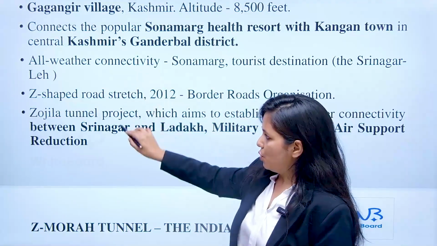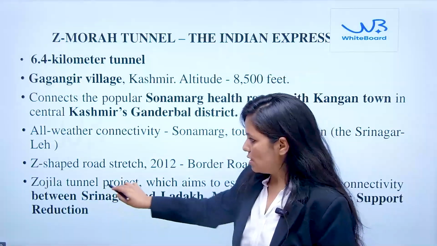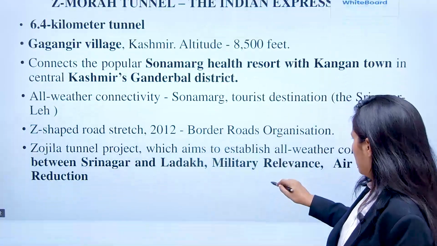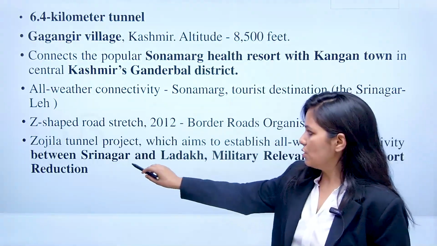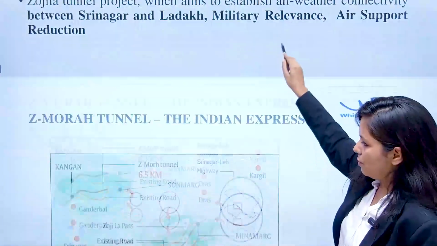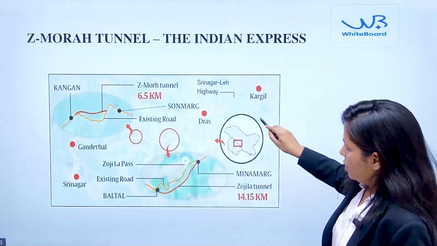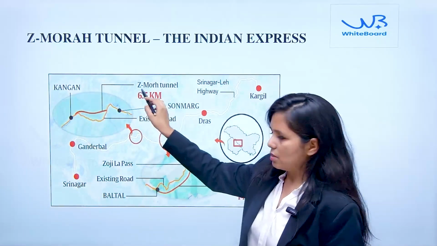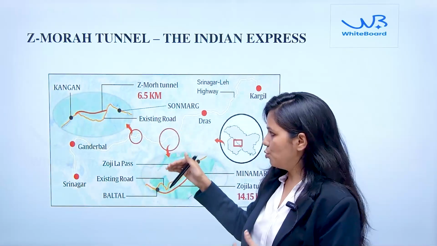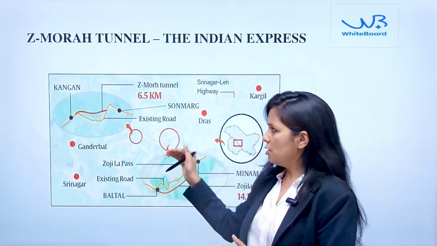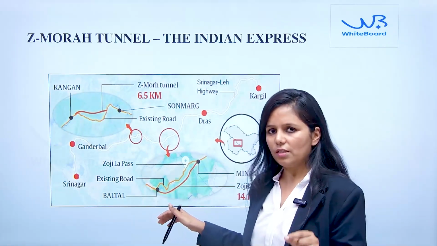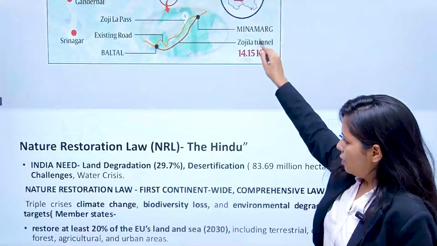This Zojila tunnel project is going to establish connectivity between Srinagar and the Ladakh region. And here Sonamarg is located in this tunnel area, which will boost tourism in this region, as there will be all-weather road connectivity.